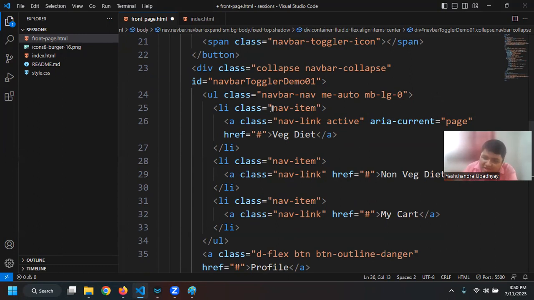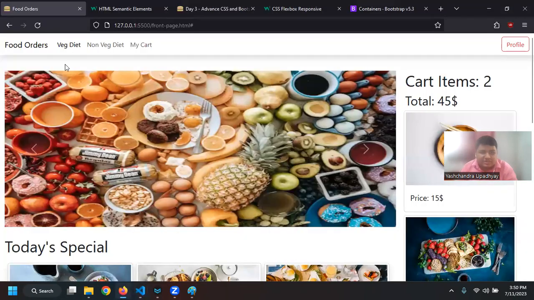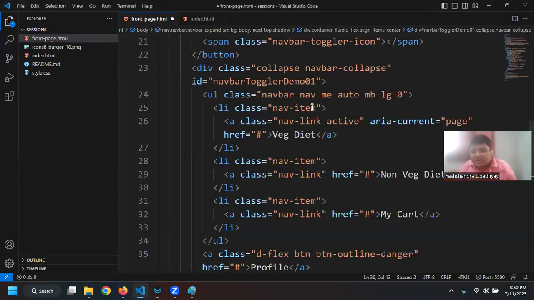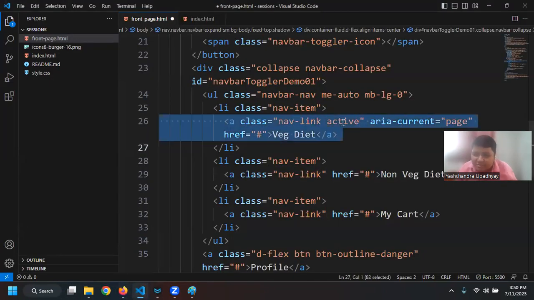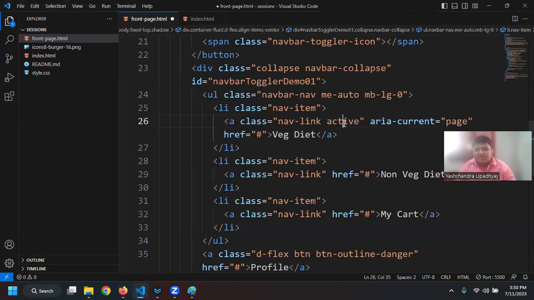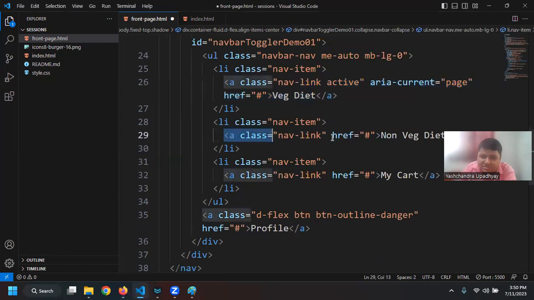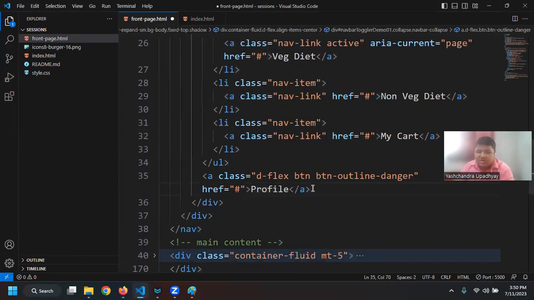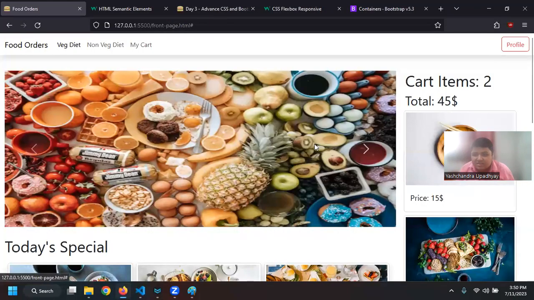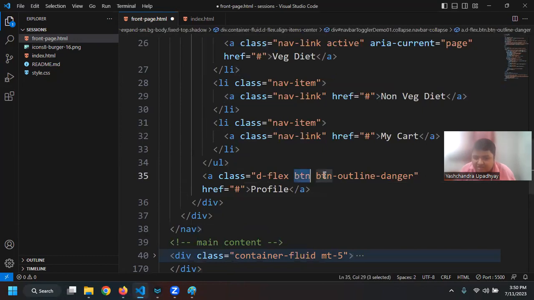Second, we have navbar item on each item. So you can see that currently I am on the veg right page and it is slightly darker than this page. This kind of functionality is coming from the navbar item and specifically from the active class that I have, right? Then I can create different links for veg, non-veg, my cart, as well as the profile. Now I have this a tag, but it looks like a button, right?